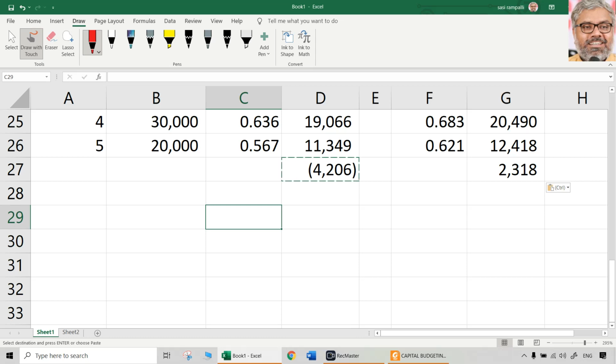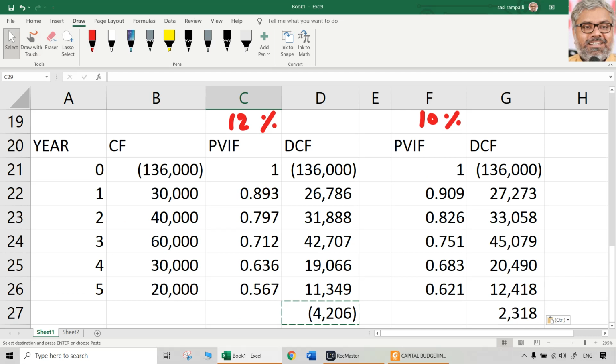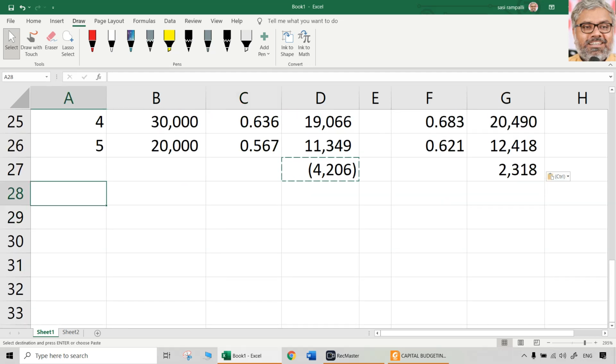For IRR, R1 is now 10%. R2 is 12%. Always remember R1 is the lower rate, R2 is the higher rate. So IRR is going to be somewhere definitely more than 10% for sure. So R1 is 10%.